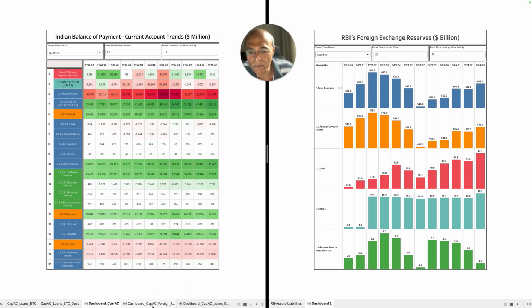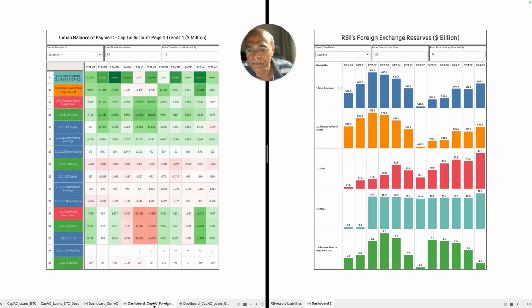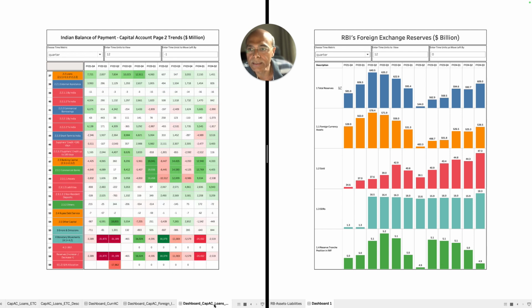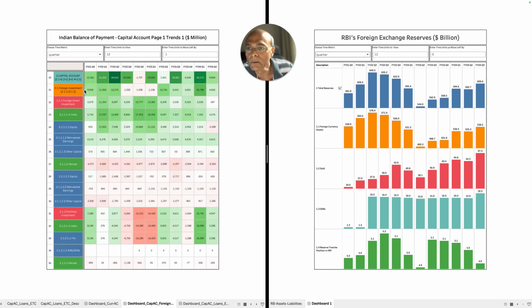Now let's go to the capital account. So this is the current account. Now, as far as capital account is concerned, we have got what? We have got 4 items. One is foreign investment, right? So that is item number 2.1. Then you go to the next sheet. We have got loans. Then we have got banking capital. Then we have a rupee debt service. And then we have other capital. So these are the 4 items which have been colored here, right? So let's look at them one by one.